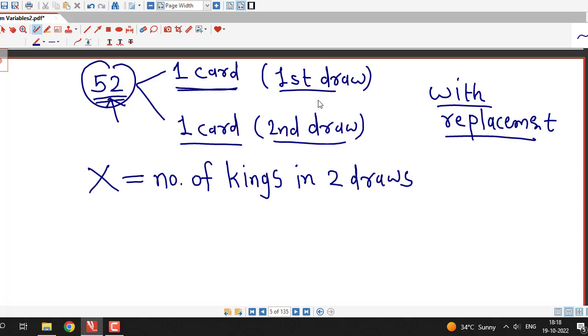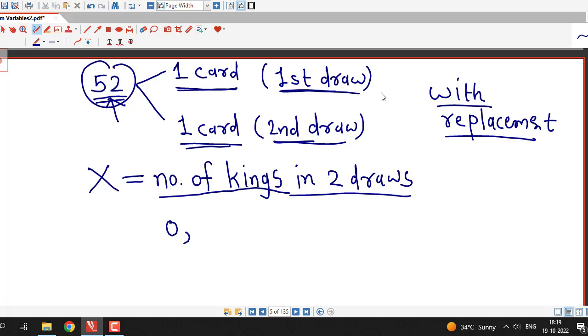We are selecting first card. That card can be a king or it cannot be a king. Similarly, we are selecting another card. That card also can be a king or it cannot be a king. So we are having this random variable, number of kings in two draws. So there is a possibility that in both the draws no card is a king. So one possible value for number of kings is 0.